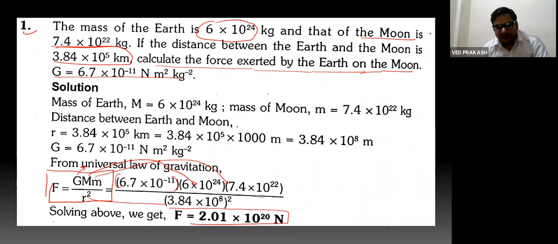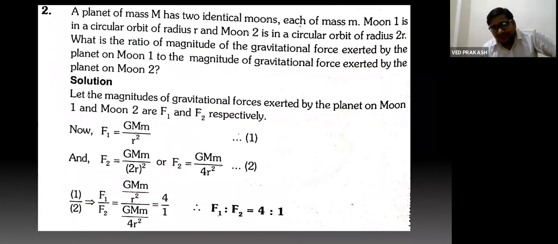Let's try to solve the second numerical. A planet of mass m has two identical moons, each of mass m. Moon 1 is in a circular orbit of radius r. Moon 2 is in a circular orbit of radius 2r. What is the ratio of the magnitude of gravitational force exerted by the planet on Moon 1 to Moon 2?